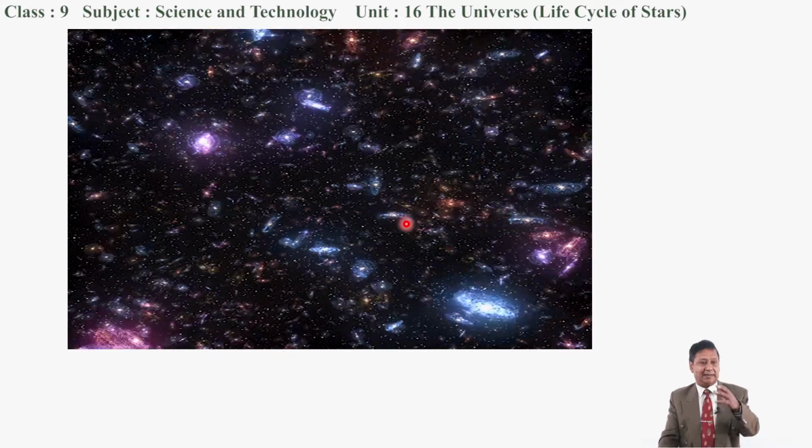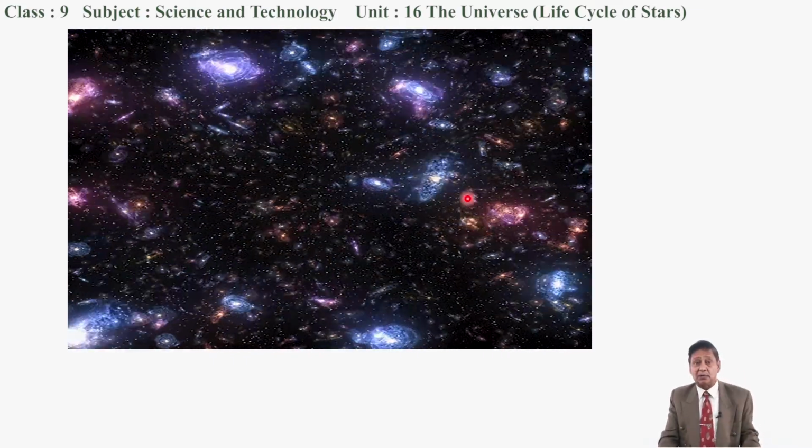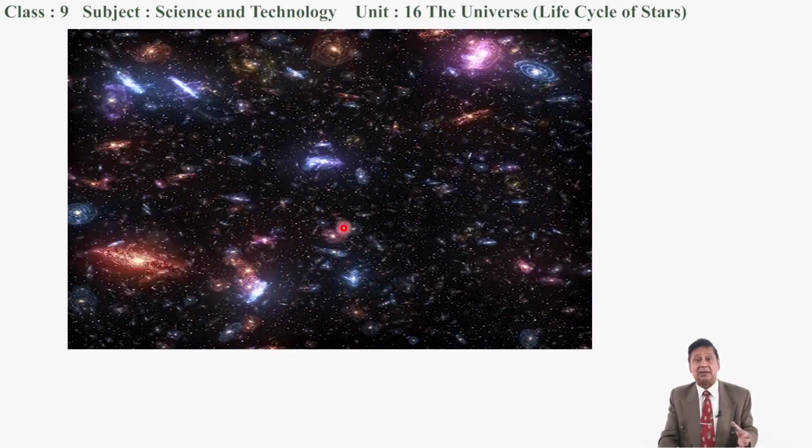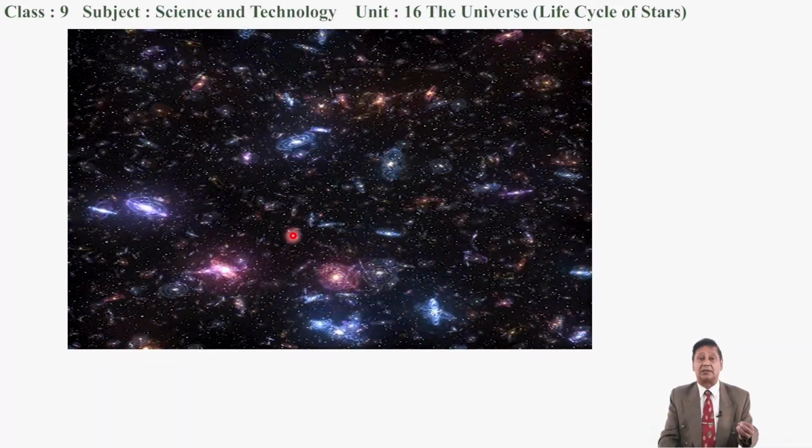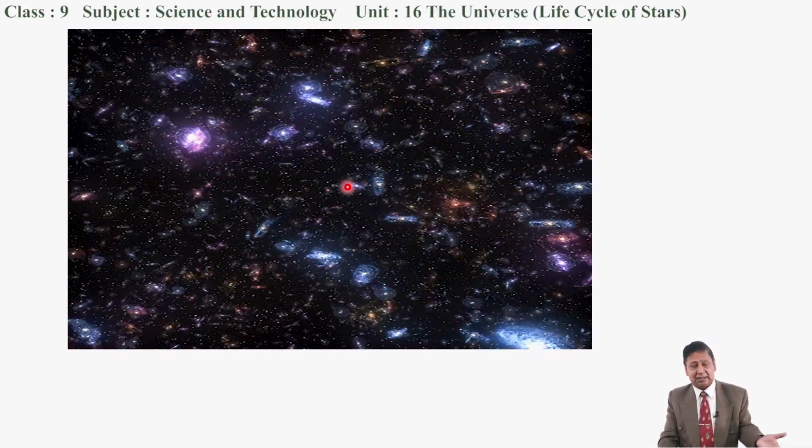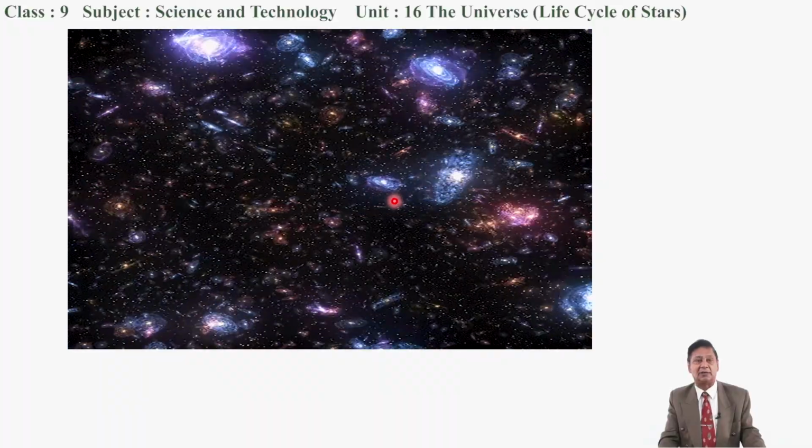They contain the solar system also, and maybe the similar system which we have as the solar system, maybe the similar system is present in other stars also.